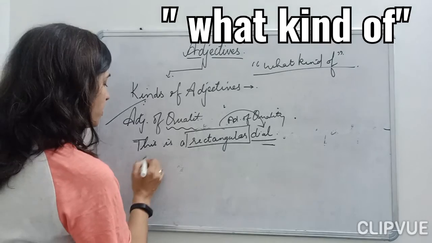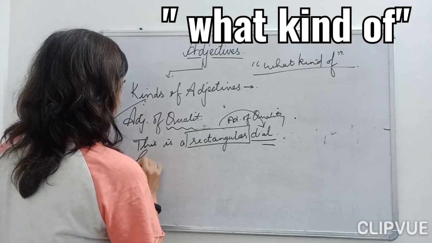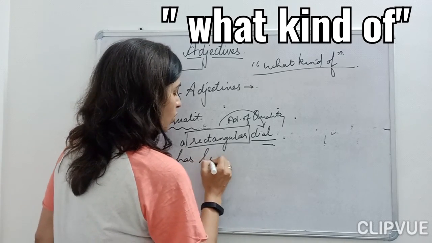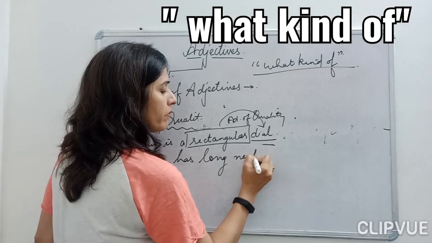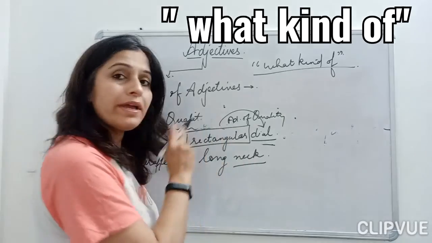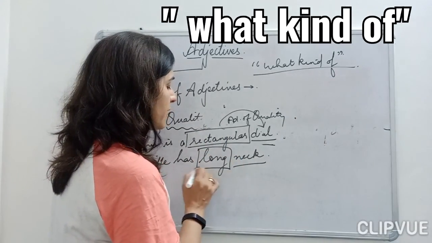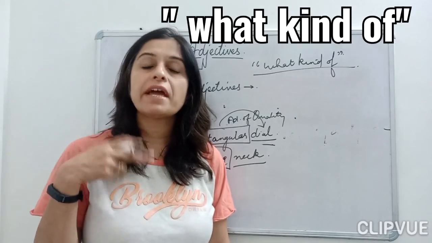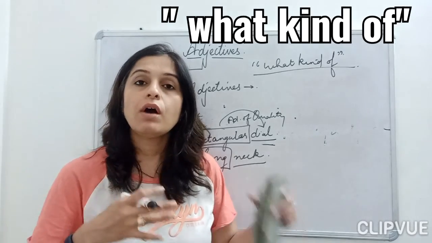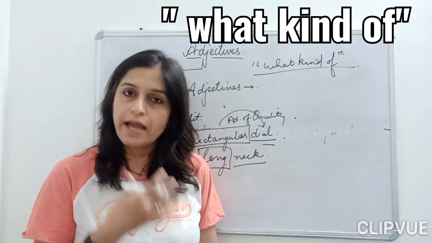Like I say, the giraffe has a long neck. Okay, so here my neck becomes my noun. Now I am talking about an animal here, children. So my long becomes my adjective. It is describing the quality of that neck, how the neck of the giraffe is, that is the long neck he is having.